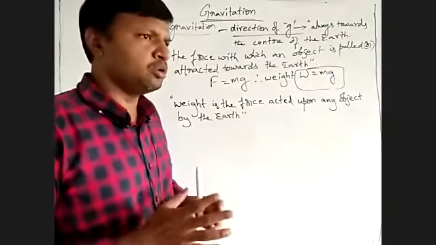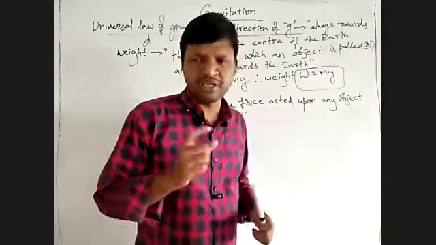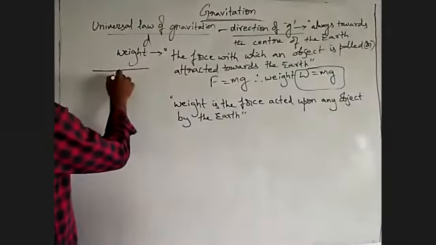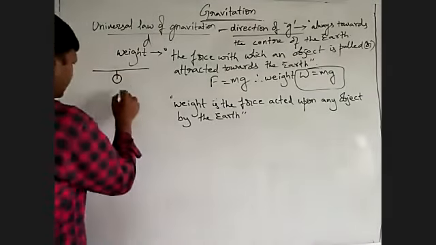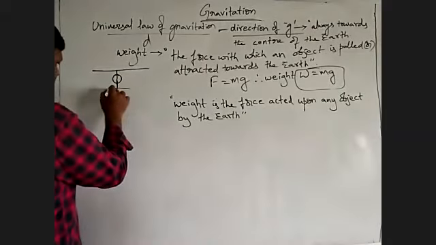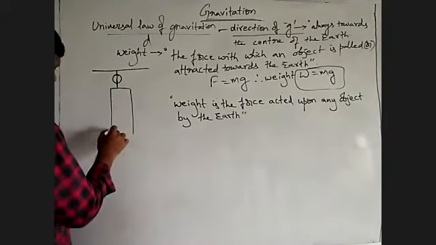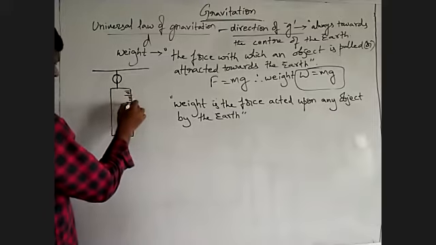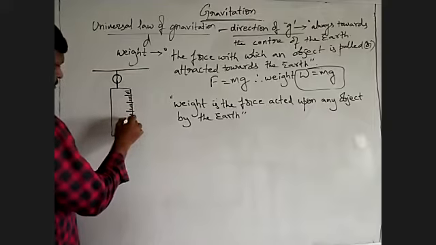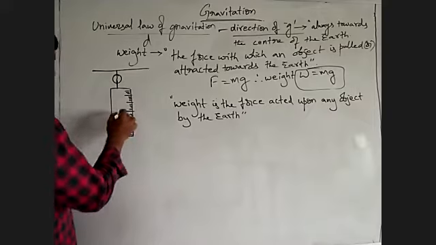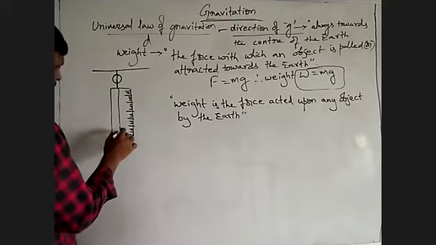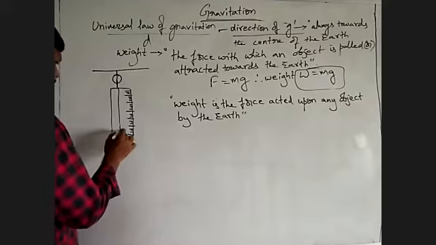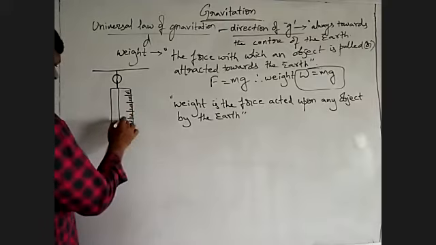So how will you measure the weight of an object? If it is a small object, then we have an instrument called a spring balance. Here we will have a marking, a pointer, a hook, and then a pointer will be there.